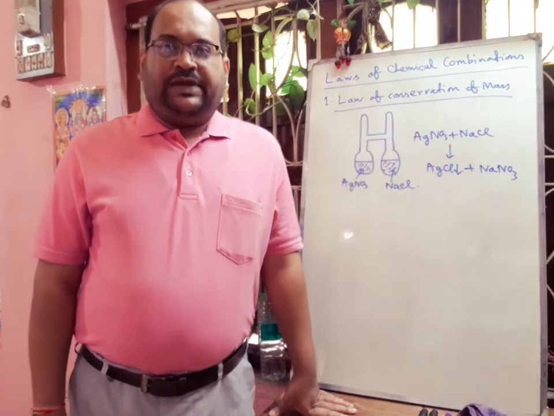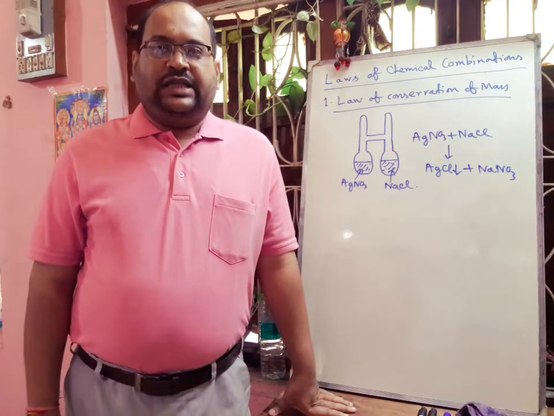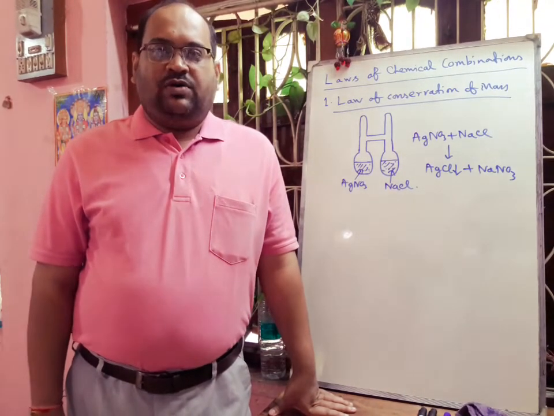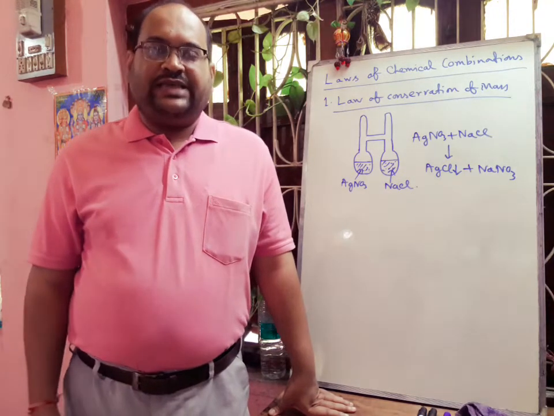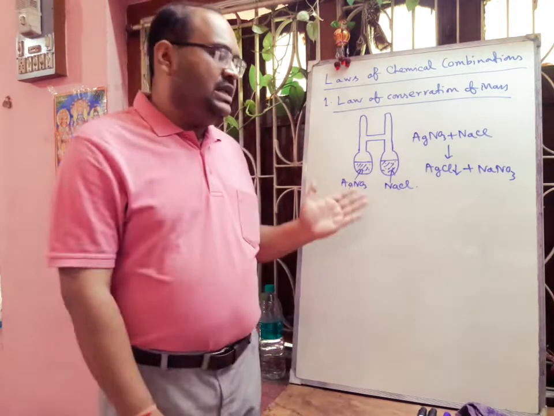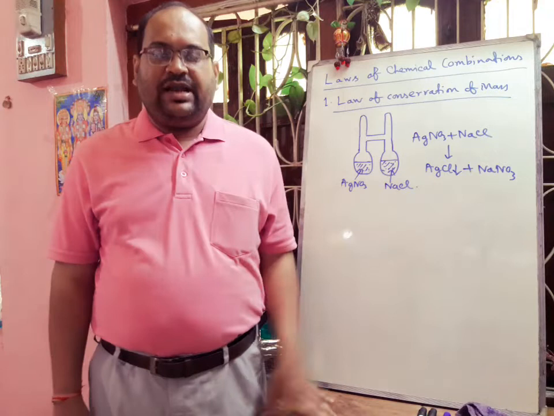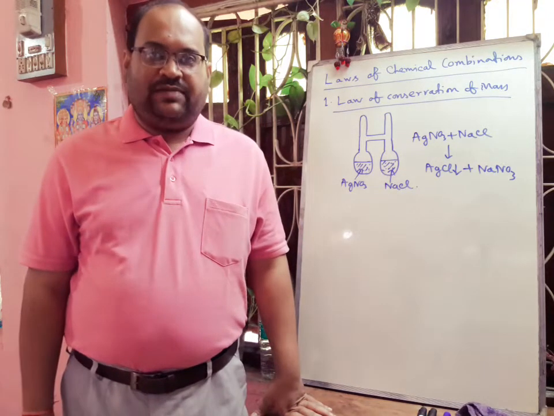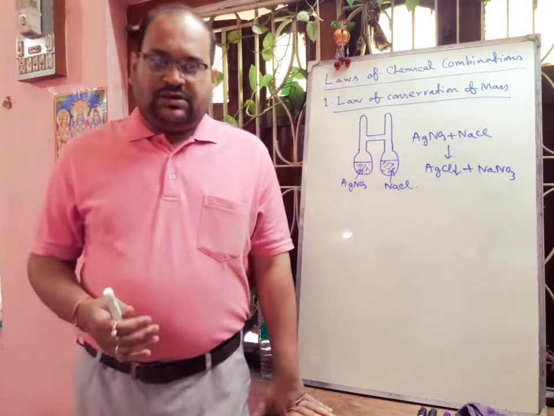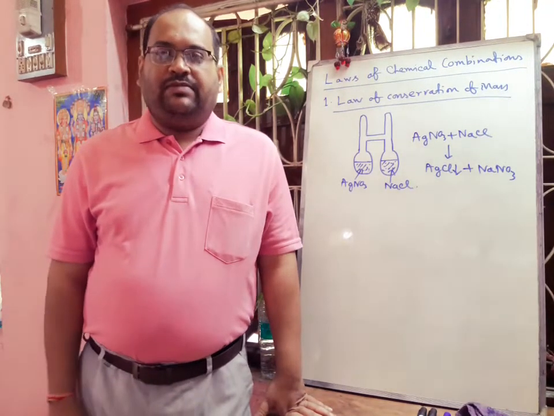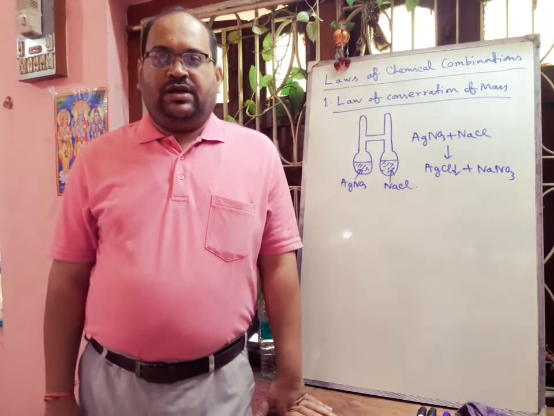Then after the completion of the reaction, the H-shaped sealed tube was again weighed, and the weight was found to be the same as before. So before reaction its weight is x gram, and after reaction the weight is the same x gram. So from this experiment we can confirm the truth of this law.